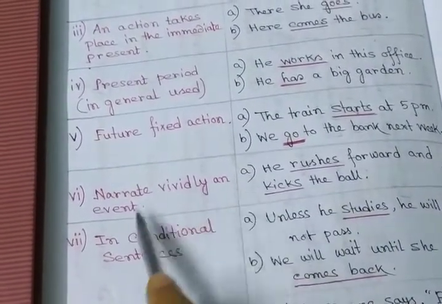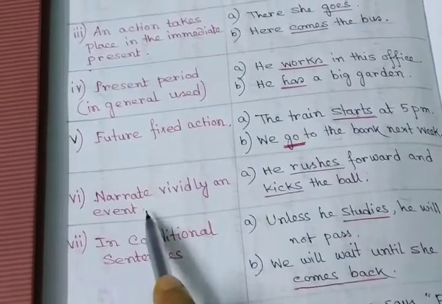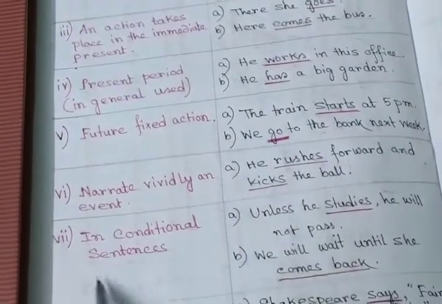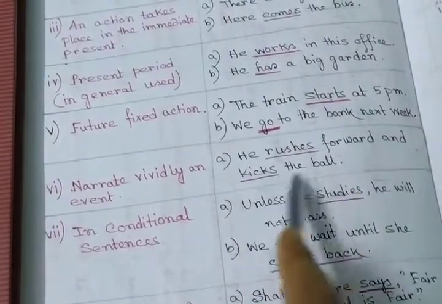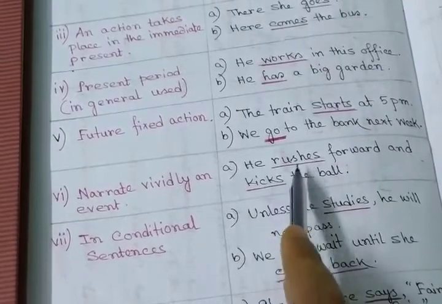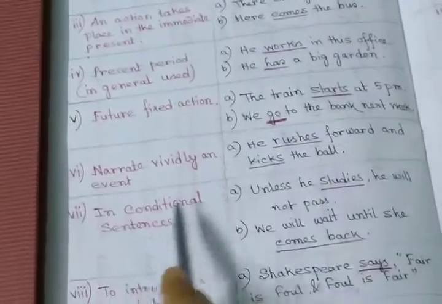Narrate vividly an event. When you narrate any event vividly, in that case you will apply this tense. He rushes forward and kicks the ball. That is the story, and you just narrate it. When you narrate vividly, in that case you will apply it.